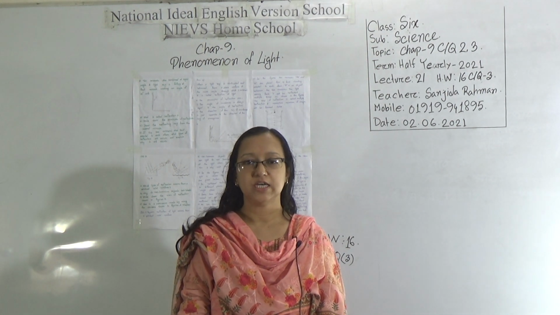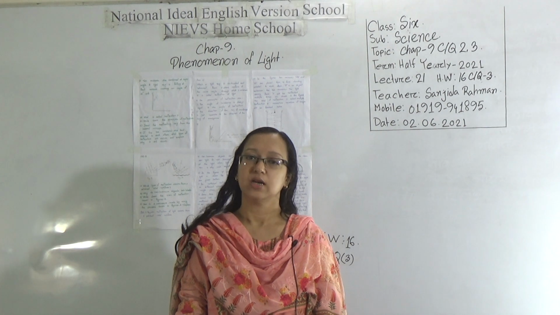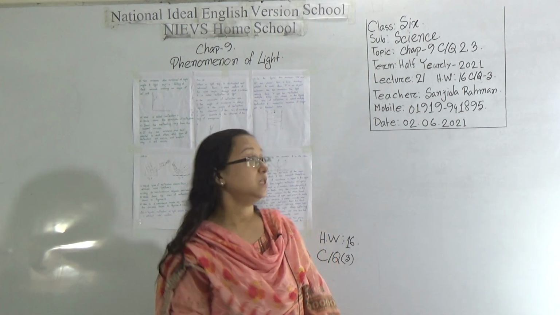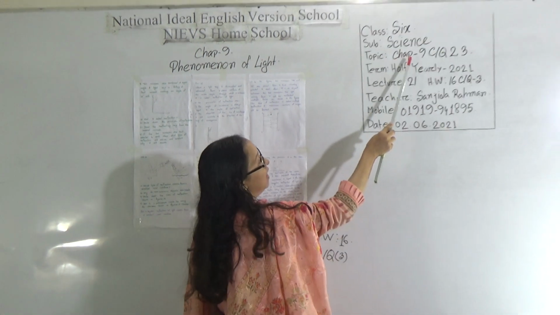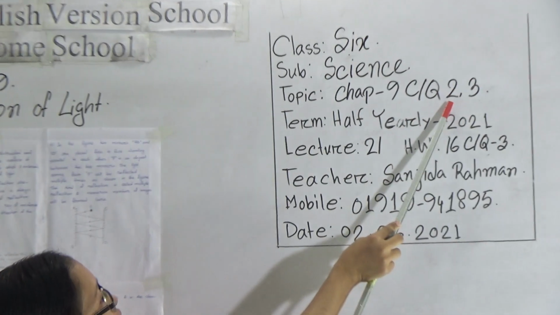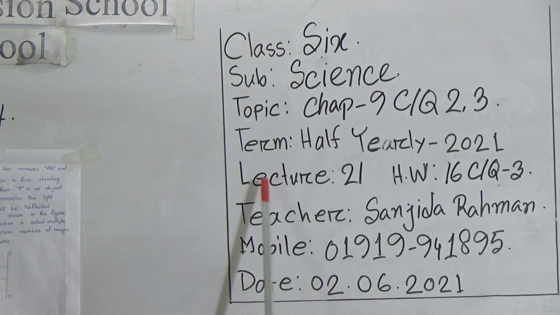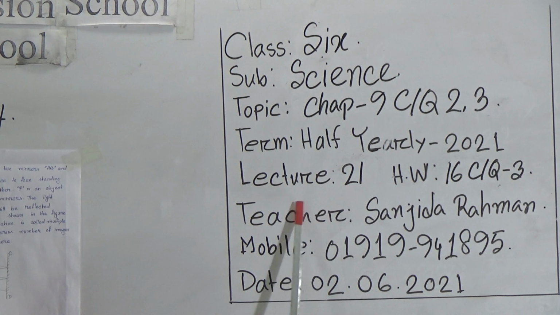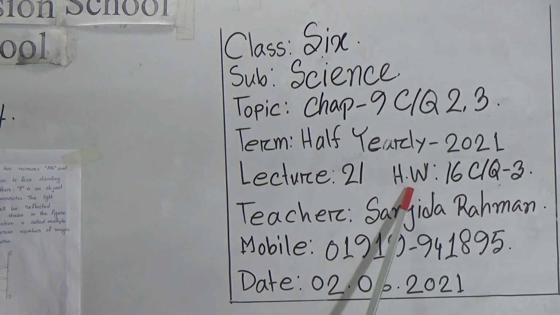Today I am going to take a science class for the students of class 6. Our today's topic is chapter 9, creative question 2 and 3, and our term is half yearly, lecture number 21, homework number 16. And my teacher name is Shanjida Rahman and my mobile number is this.